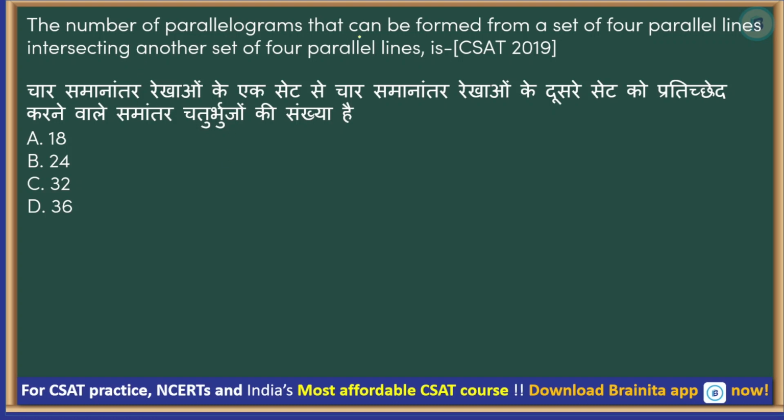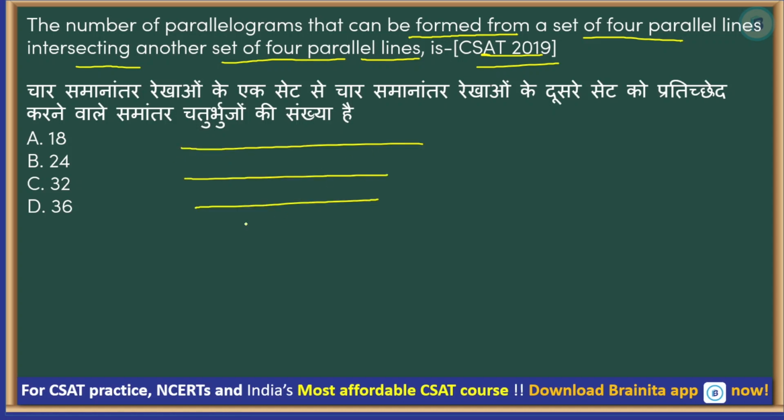The number of parallelograms that can be formed from a set of 4 parallel lines intersecting another set of 4 parallel lines. This is exact repetition. If you remember, there they had said 4 horizontal and 4 vertical. Here they have said only parallel. It can be horizontal, vertical, doesn't matter, right?